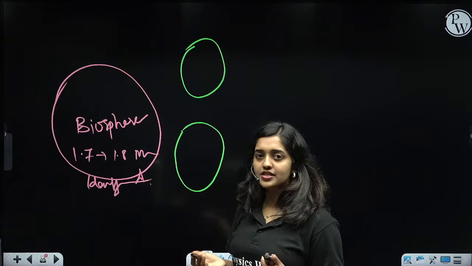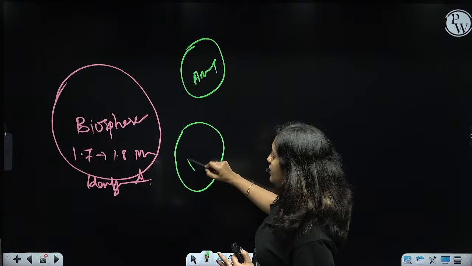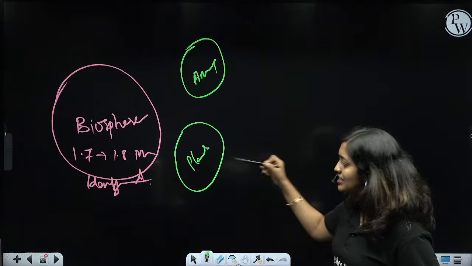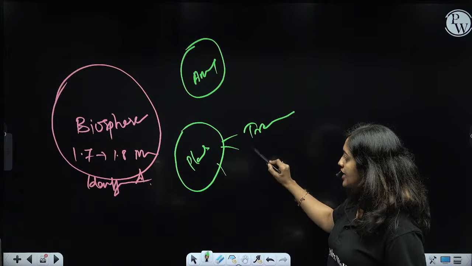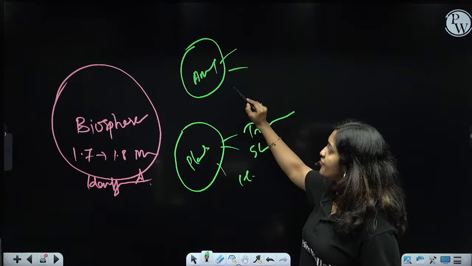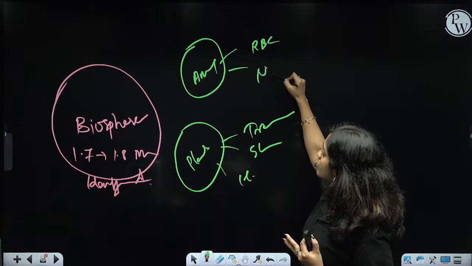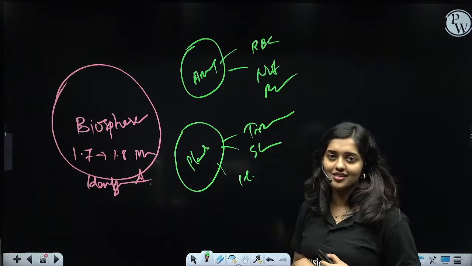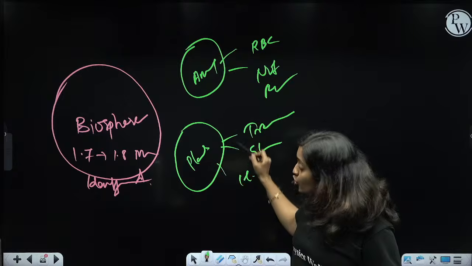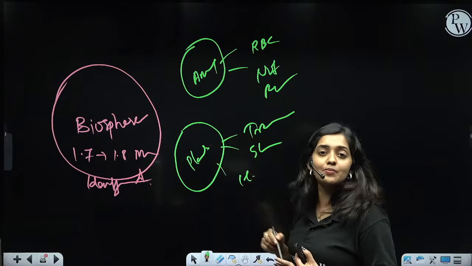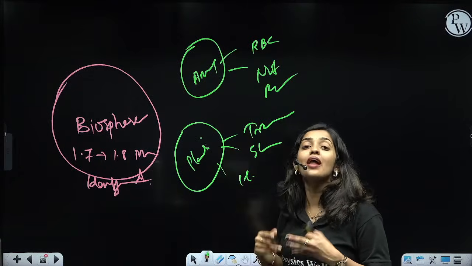So let's imagine we are classifying the whole set of organisms into two categories, animals and plants. In the plant category, there are again different types of plants, like trees, shrubs and herbs. In the case of animals also, we could categorize organisms into those with red blood cells and those with no red blood cells. Even within a group, the organisms have similarities and dissimilarities.